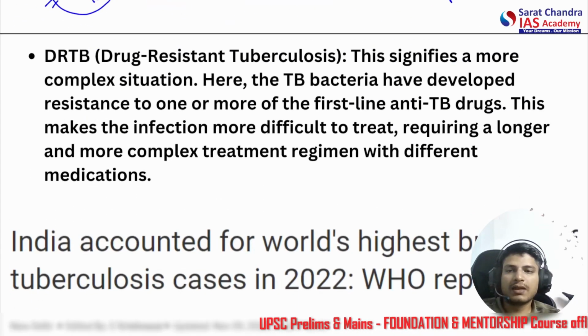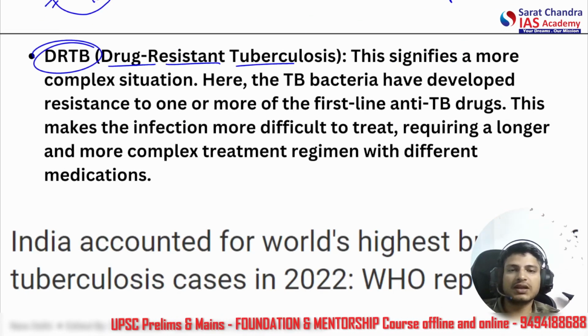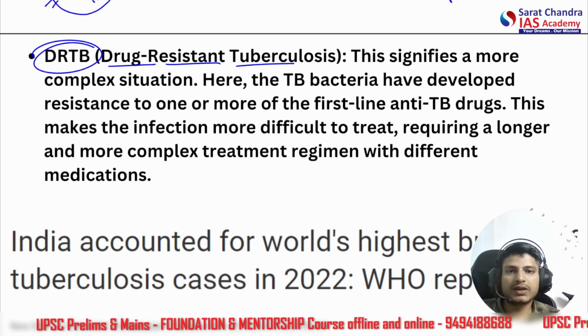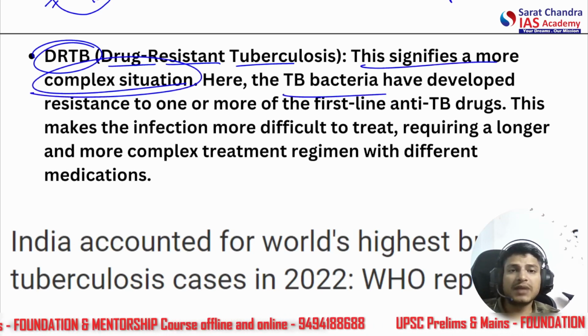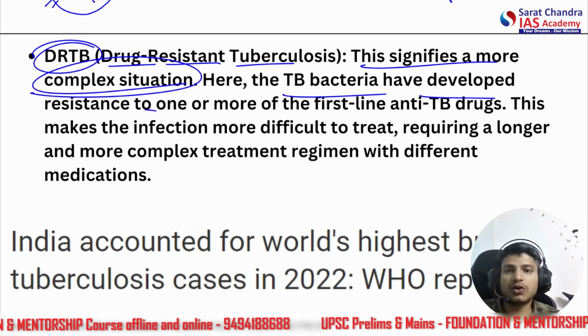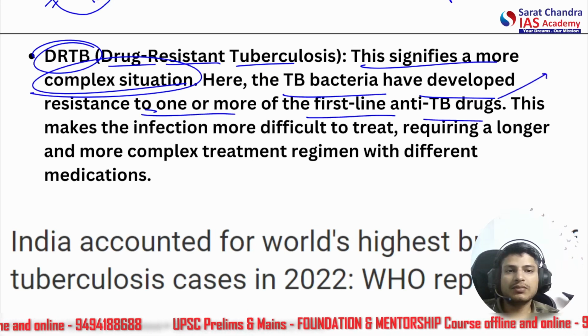The next thing is DRTB, that is drug resistant tuberculosis. This is the situation where the pill is not working, basically. This signifies a more complex situation. Here, the TB bacteria has developed resistance to one or more of the first line anti-TB drugs. So this is a bigger problem than DSTB.